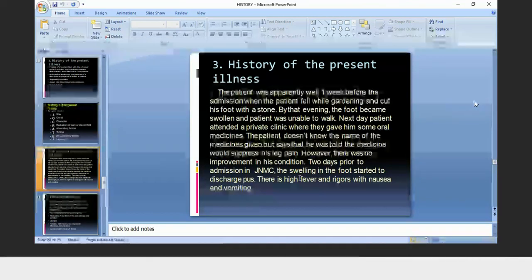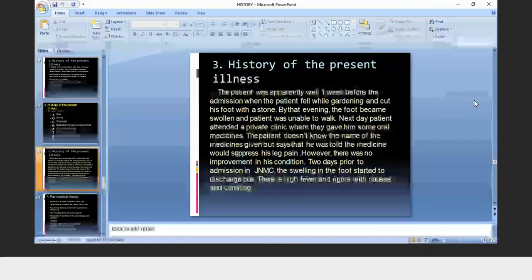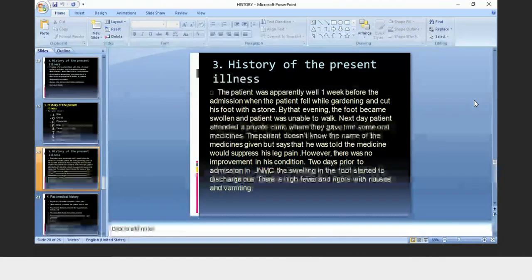First thing was patient fell, cut his foot. Then by the same evening, patient developed swelling and was unable to walk. And next day, he attended a private clinic where they gave him some oral medications, but the medication was not enough to suppress his leg pain. However, there was no improvement in his condition. 2 days prior to admission in JNMC, the swelling in the foot started to discharge. Then the patient came to JNMC, and it was associated with a high fever and rigors with nausea and vomiting.